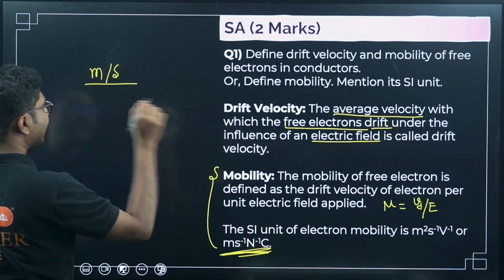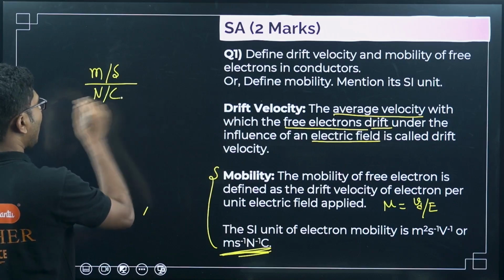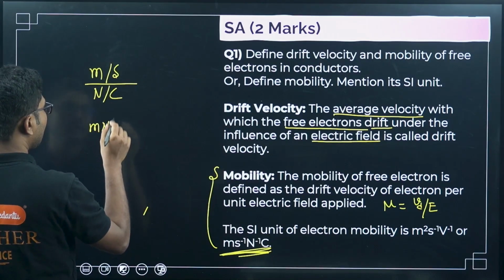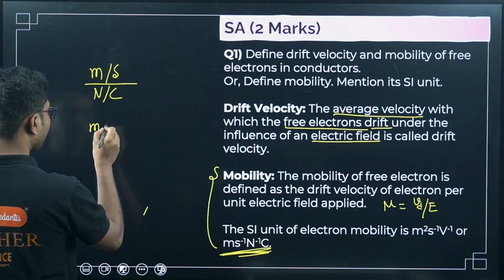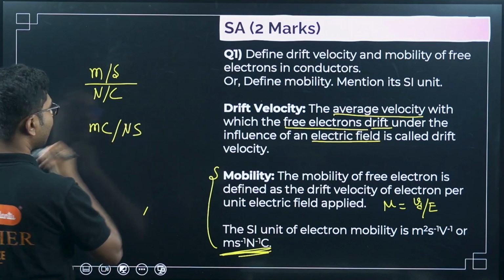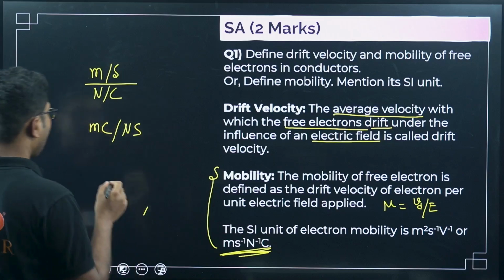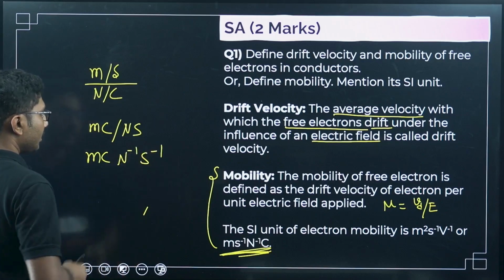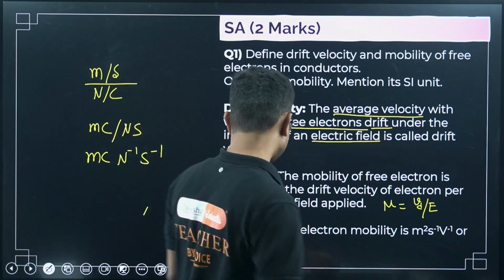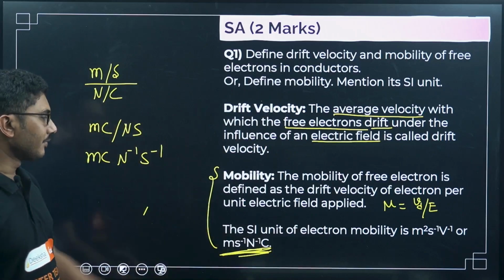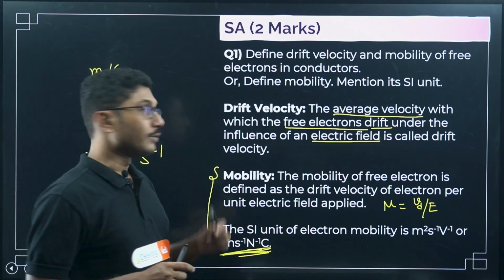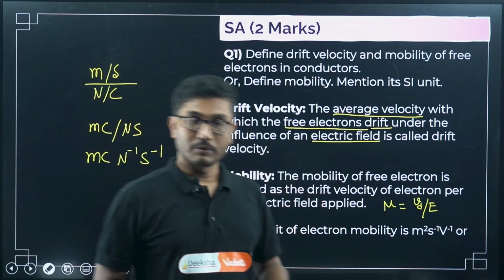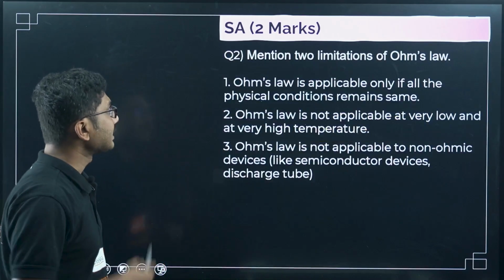and electric field unit is Newton per coulomb. So if you do that, you will get meter coulomb divided by Newton second. This is also fine, or meter coulomb Newton inverse second inverse. This is also fine. This is the same thing written here in a little bit different order. So even if you forget the unit, you can still remember it by remembering the formula. Now let's move on to the next question.